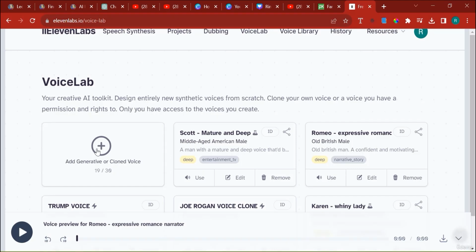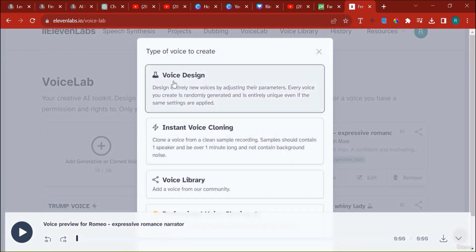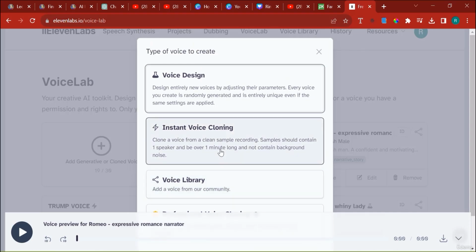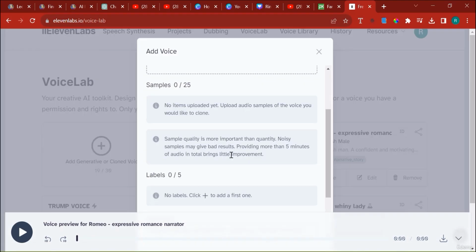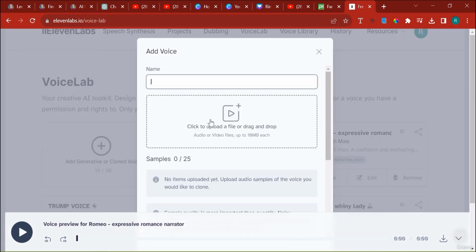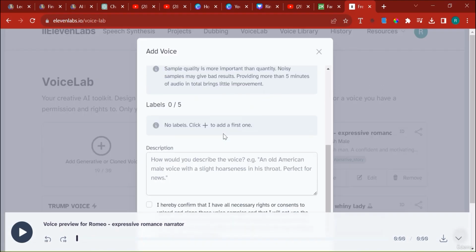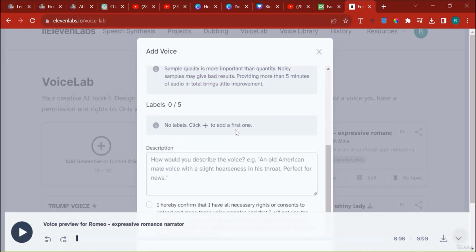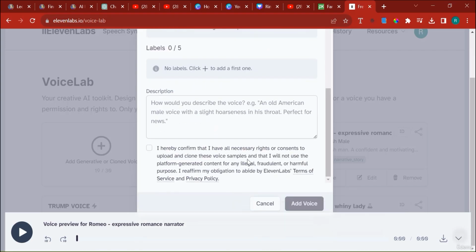So if you want to clone a voice, you can just click here on plus. And you can either design a voice from scratch, in which you could just create a voice, which I don't like. Or you can clone a voice, or you can upload your own voice, and then you can clone your own voice by adding your own voice. Now here, if you click on instant voice cloning, you can add your own voice to clone your voice if you would like. You just have to name your voice, upload a file which contains the voice that you want to clone, and then click I hereby confirm that I have the necessary publishing rights, and add the voice.